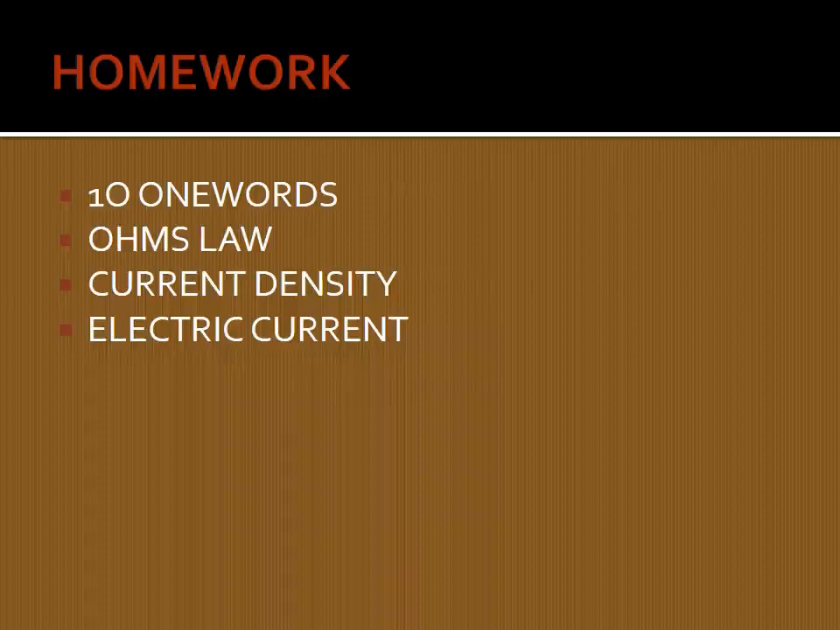Now your homework is 10 one-words from this topic, up to page number 94. Write any 10 one-words and submit as homework. Write it in your homework note. Write the homework daily. You will be checked by our sir.